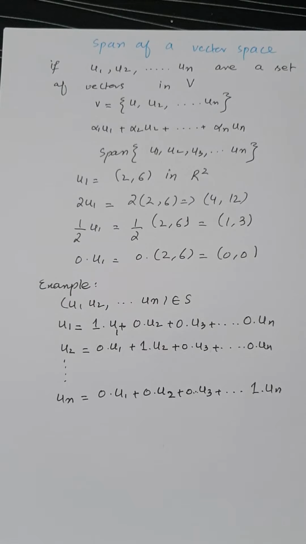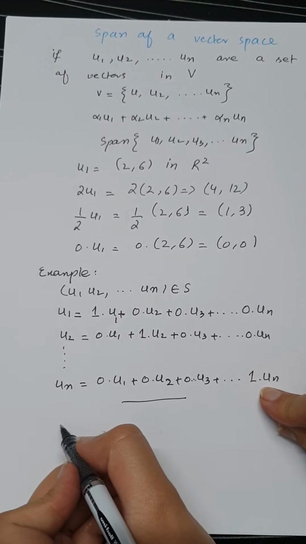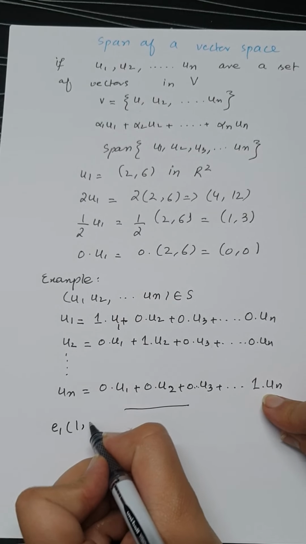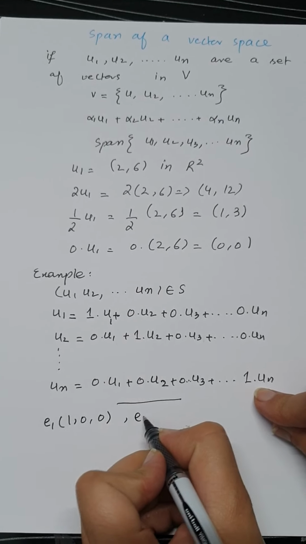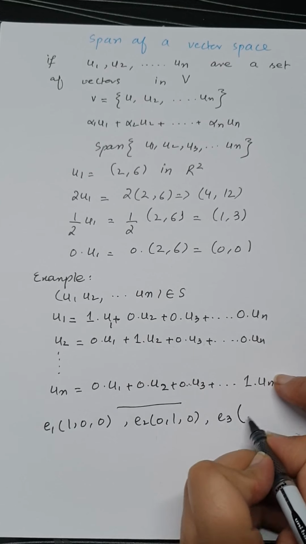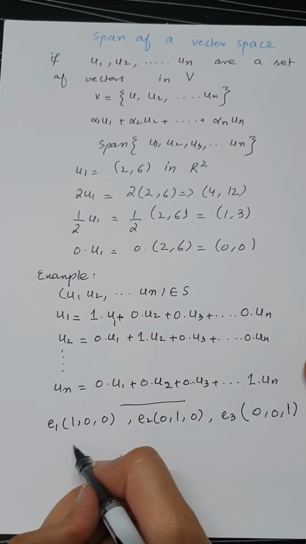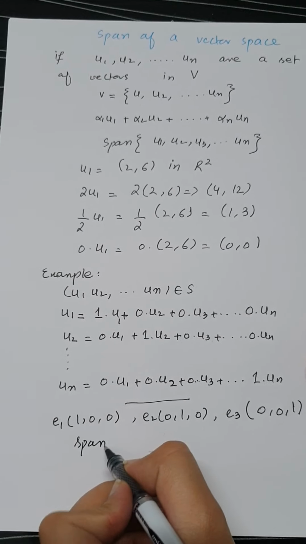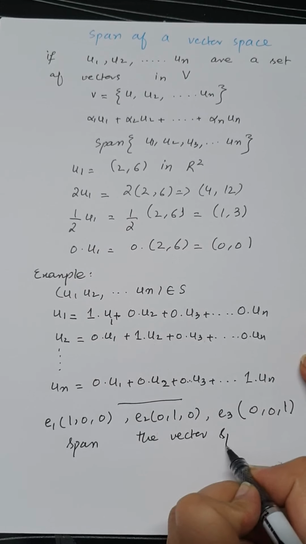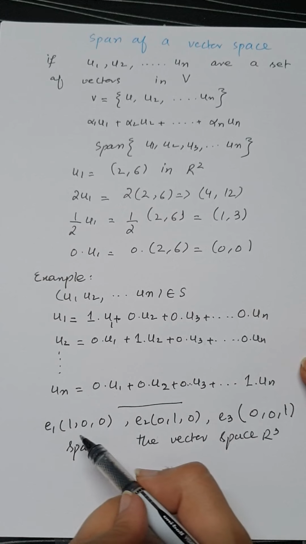The next example: you have to show that the 3 unit vectors e1 equal to 1 comma 0 comma 0, e2 equal to 0 comma 1 comma 0, and the third vector e3 equal to 0 comma 0 comma 1, span the vector space R3.